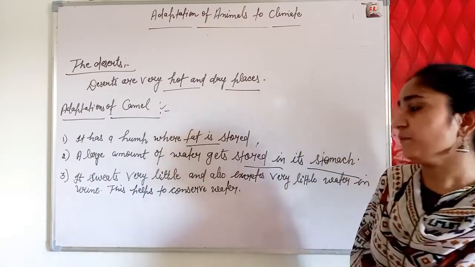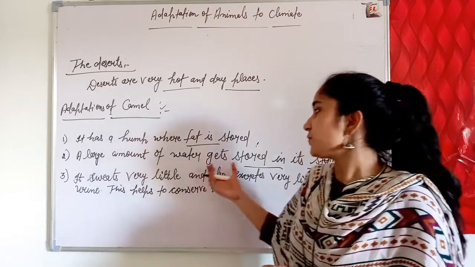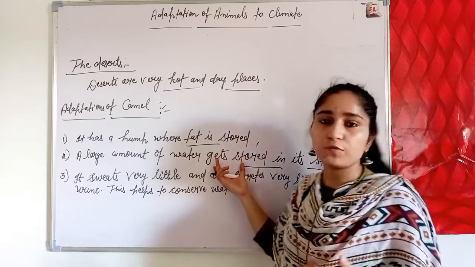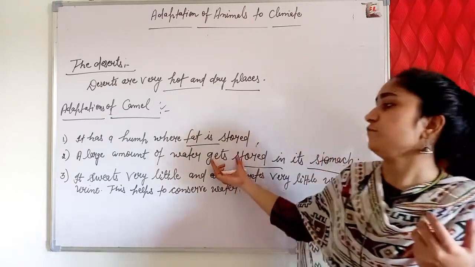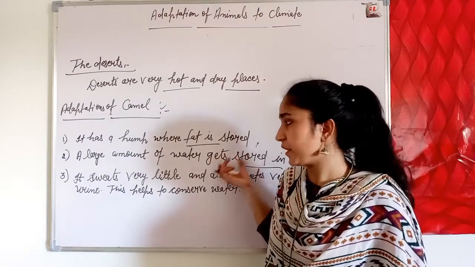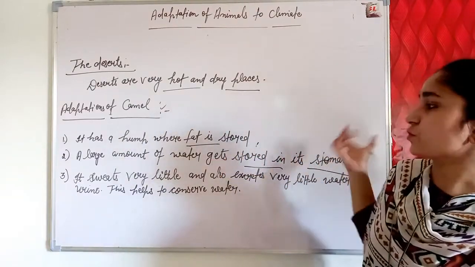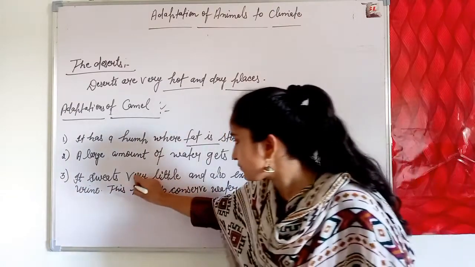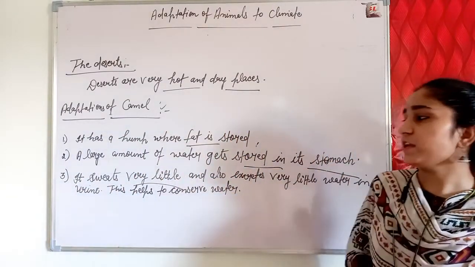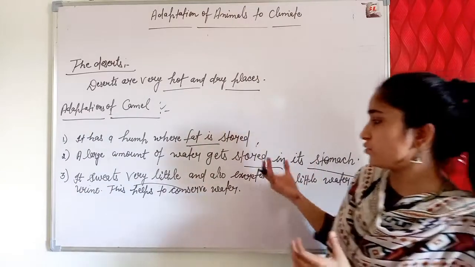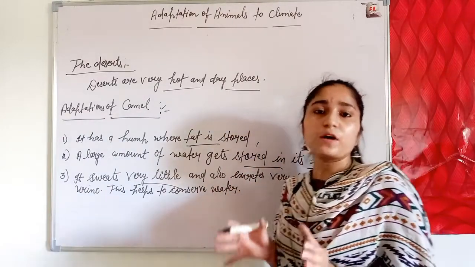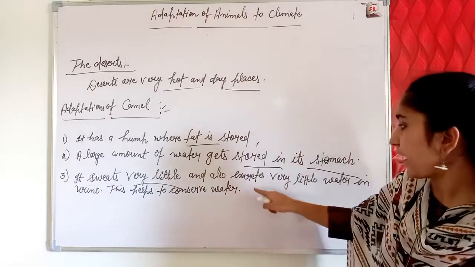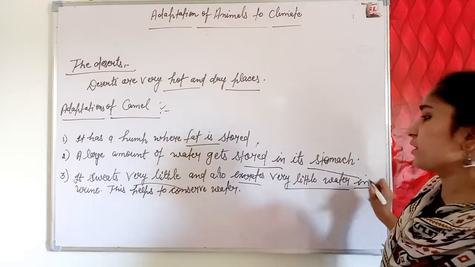So if its water requirements are not fulfilled, it uses the water stored in its stomach. Third, it sweats very little, so that it saves water from evaporating out of its body, and it excretes very little water in the urine.